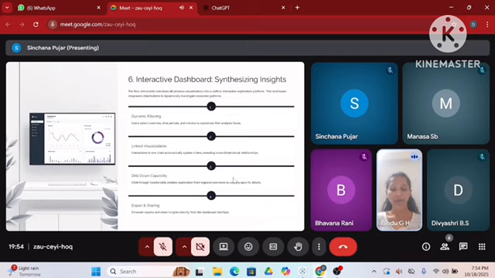Export and sharing enables generating and sharing reports directly from the dashboard.